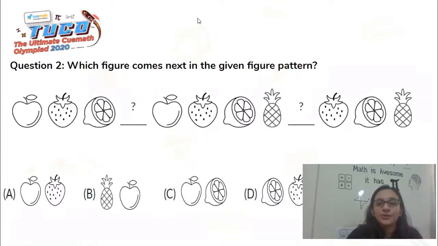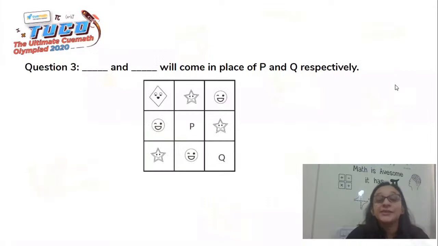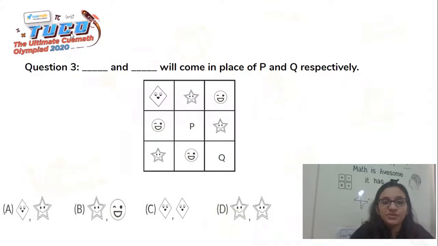Moving forward to our next question. And here we see a lot of smileys in the grid. So in the first row of the grid, we see that all the three smileys are present, whereas in the second two rows of the grid, we see that one of them is missing. That is, they've been replaced with the alphabets P and Q. And we need to know what comes in place of P and Q respectively. So these are our options.